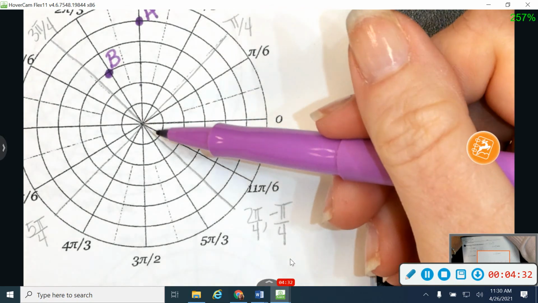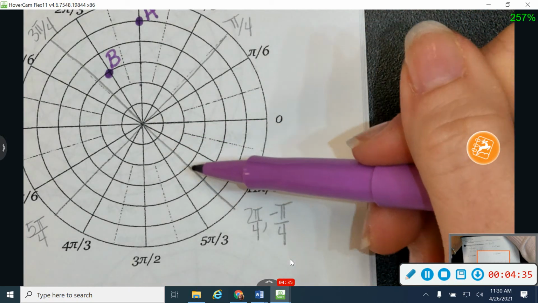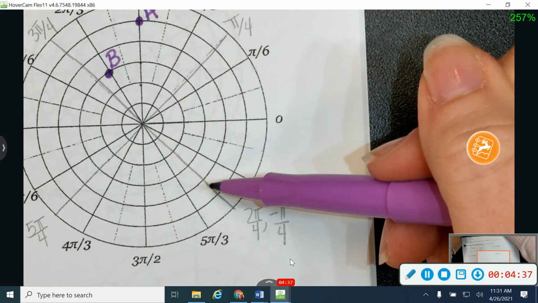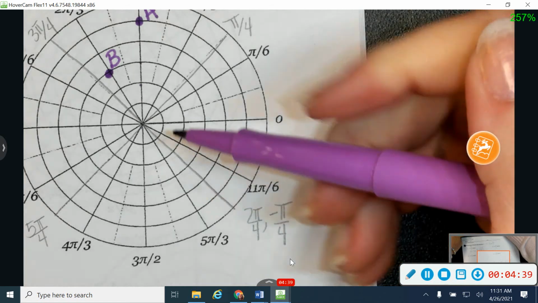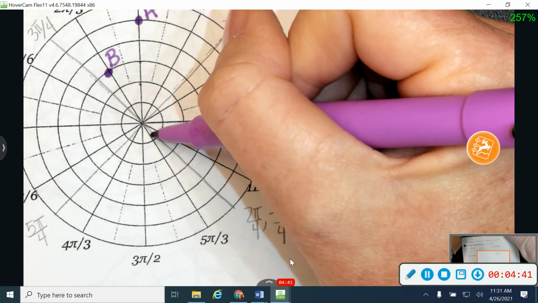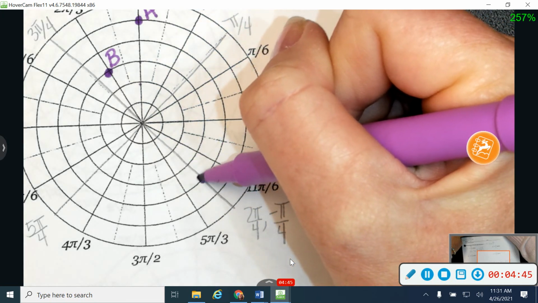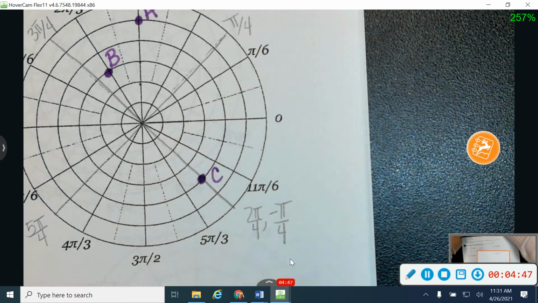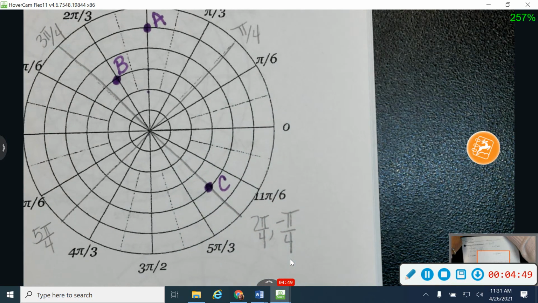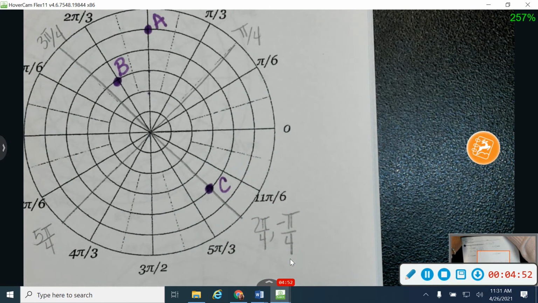So I'm going to be working on this angle right here. Here's the line that I'm working on. And I'm going to go out 4 circles. So from my pole, I'm going to go 1, 2, 3, 4. So that is point C. Okay, any questions on any of those?